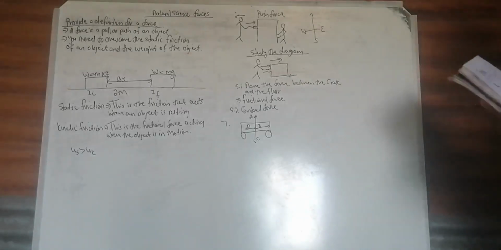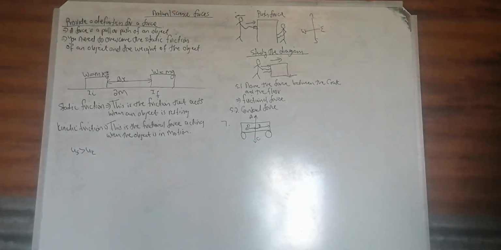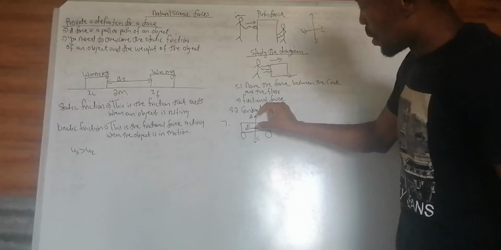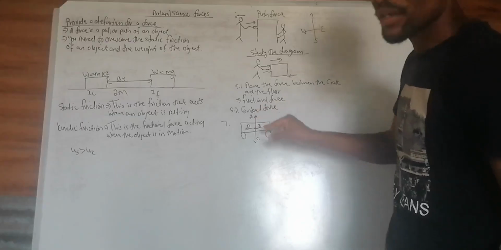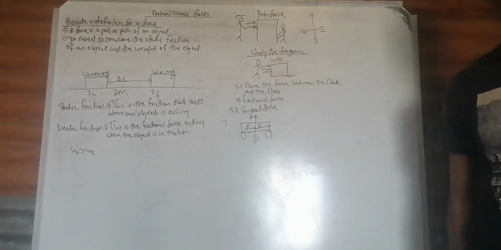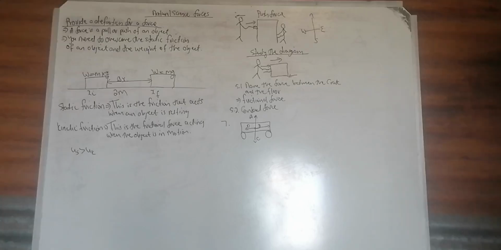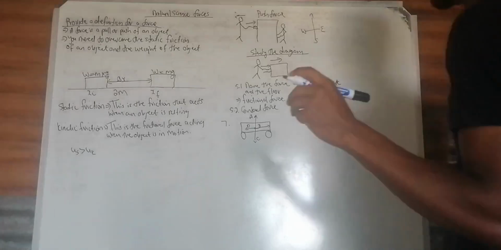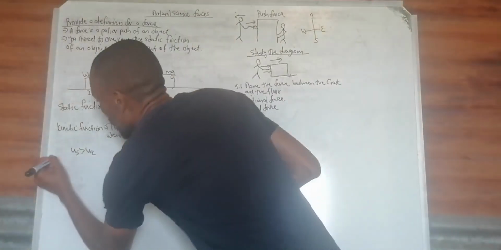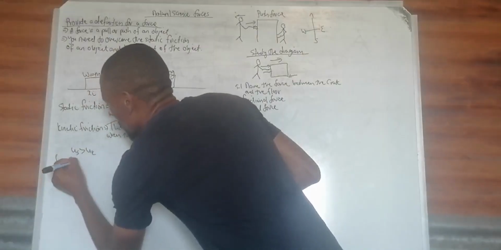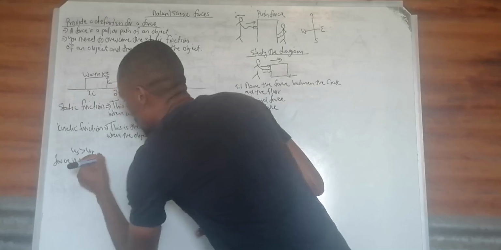Remember, a force is a vector. A force is a vector, and a vector possesses both magnitude and direction. Don't forget that.